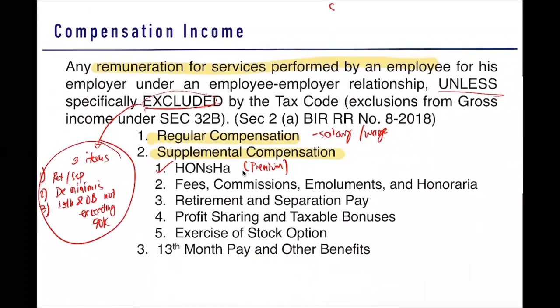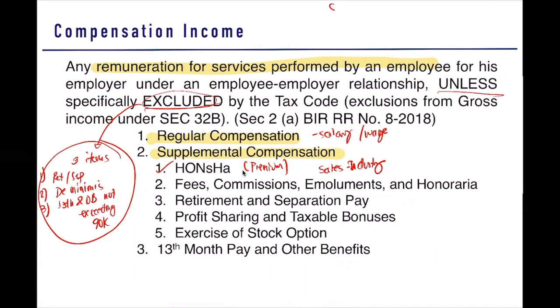So normally, pasok to sa sales industry. Alam niyo yung meron kayong minimum na quota o kaya may nabenta ka tapos may marireceive kang amount out of the sale na nabenta mo. So, for example, you are in a real estate industry. So if you sell a particular real estate, you will receive a particular amount that will form part of your compensation. We call that one your commission. So fees or commissions.